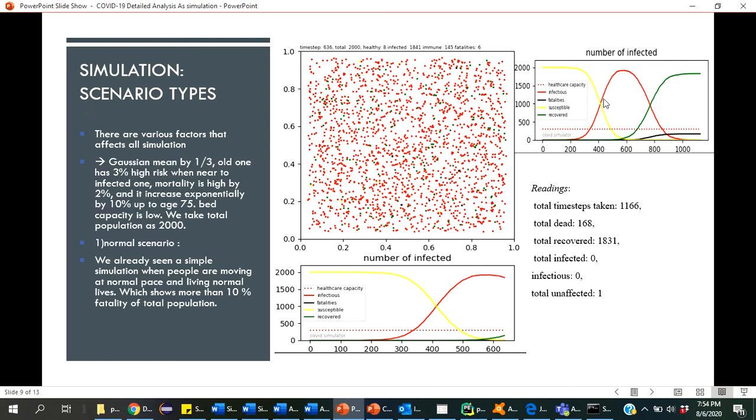And these are the two graphs you can see. After some time, nearby the 636 timestamp, you can see that the graph for infected people increases very high, and after some time immune people start to increase, and infected people start to decrease. This is nearby the 1166 timestamp. This is the normal scenario when people are going out and moving at normal pace and living normal life. It showed that 10% of people die when this kind of scenario is there.